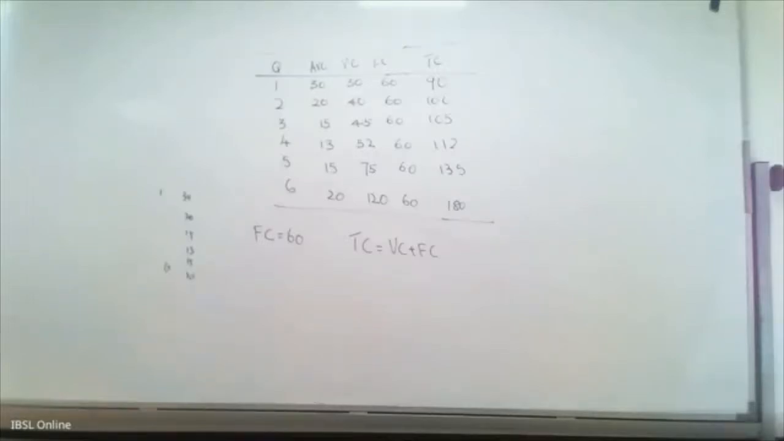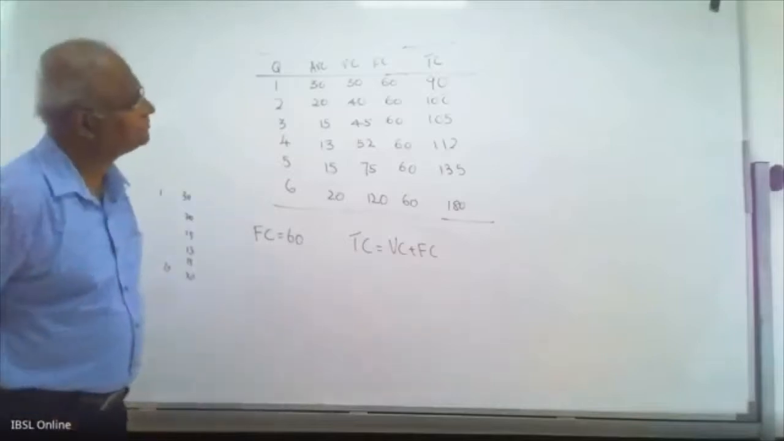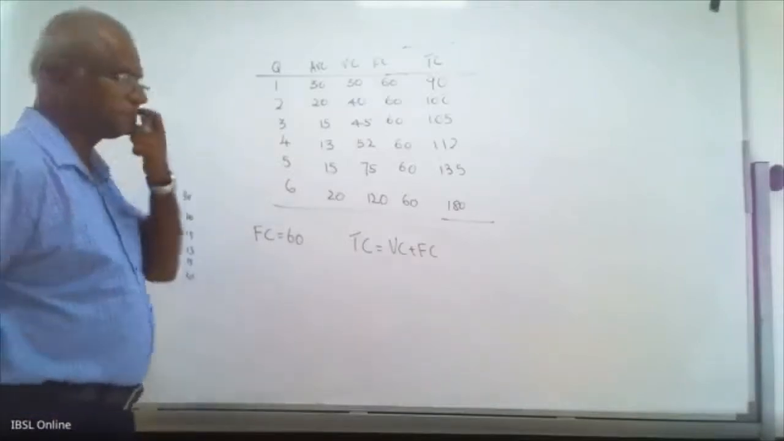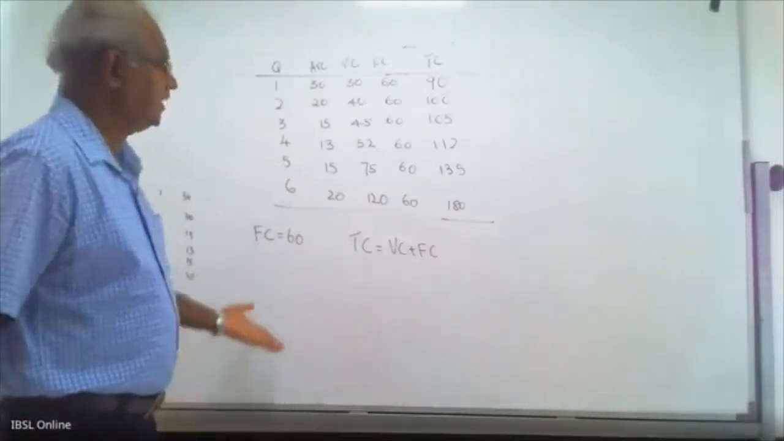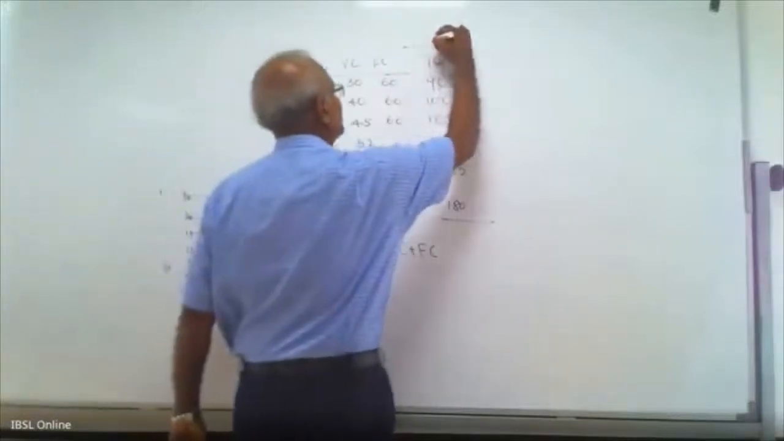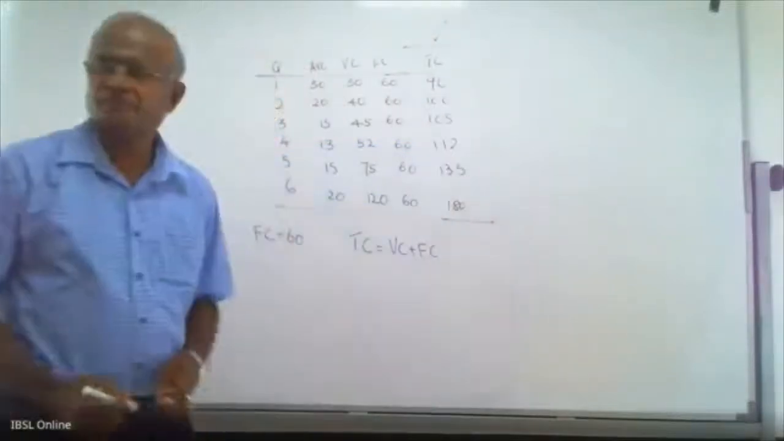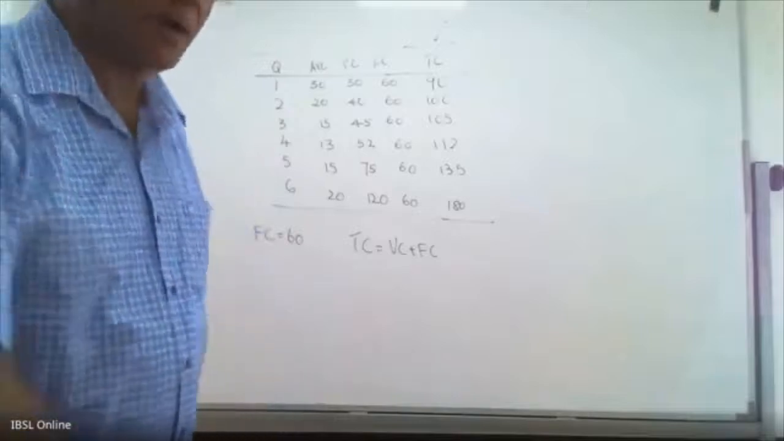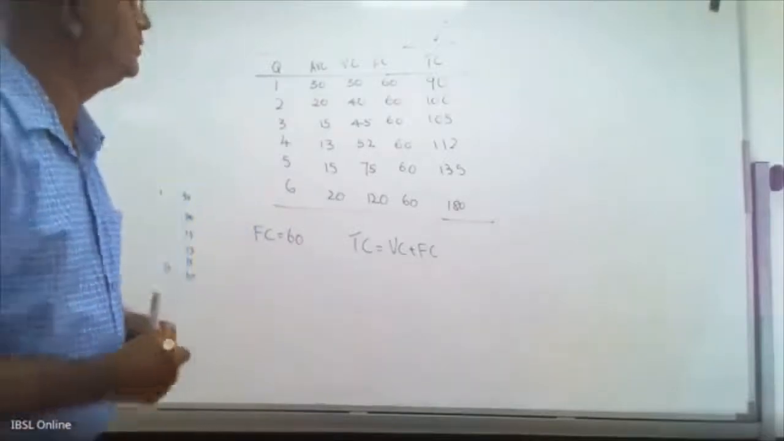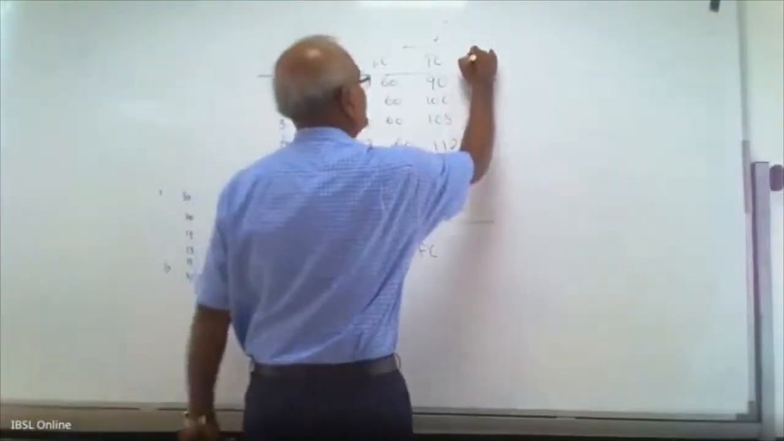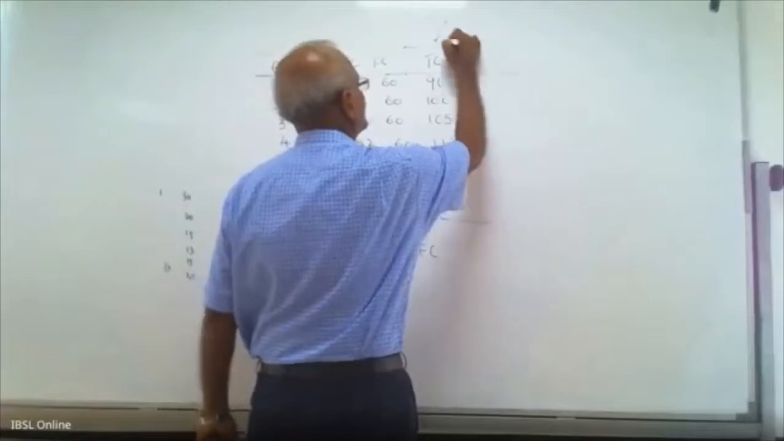Total cost. Now, we have answered the first part, total cost. The second part is the marginal cost schedule. Marginal cost. From the total cost, how do you get the marginal cost?